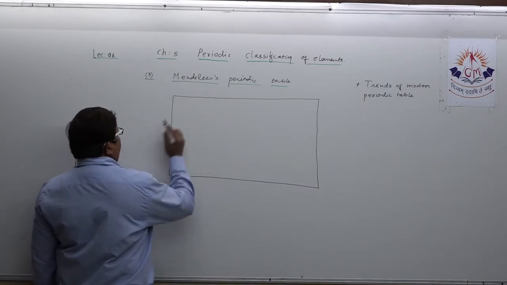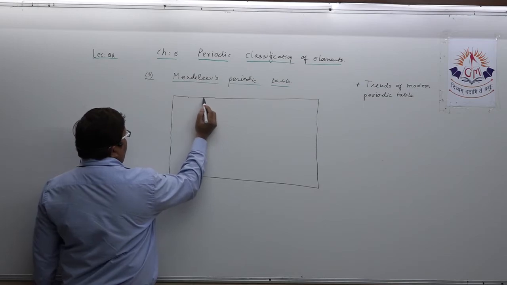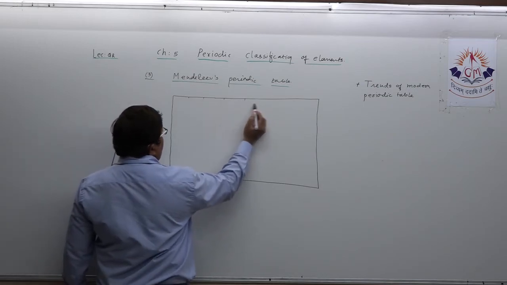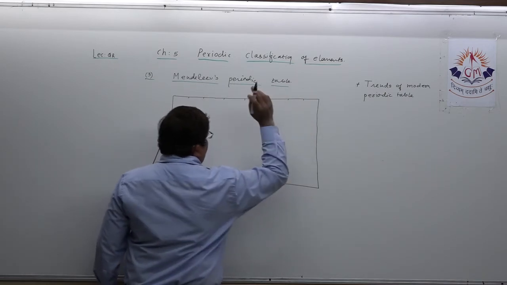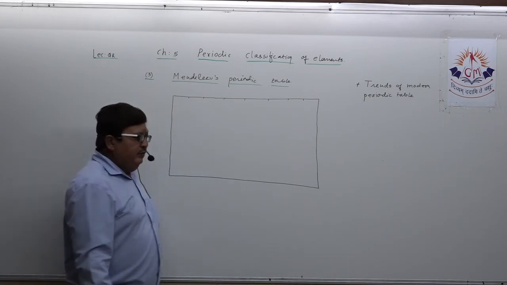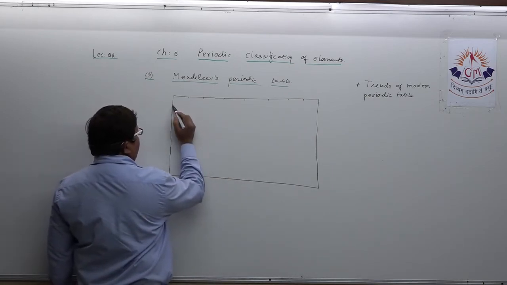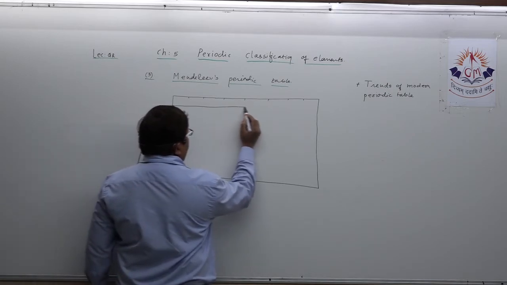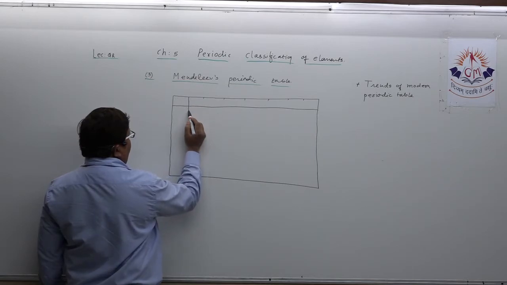What you need to remember is this only. Seven groups you all know, and 7 and 8. Why 8? That you all know, the transition series. Okay, now try to look at what I am just mentioning here. That is going to be very important for you.